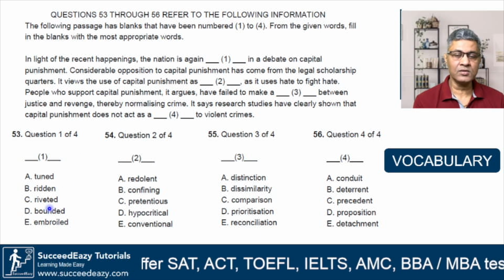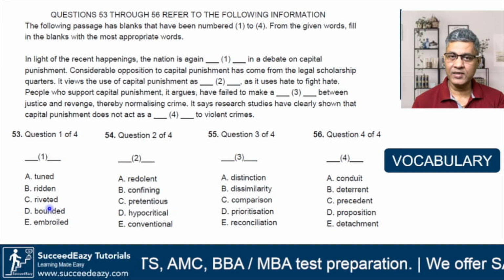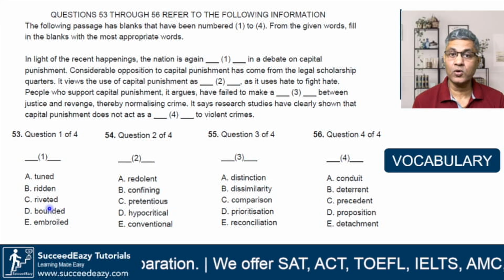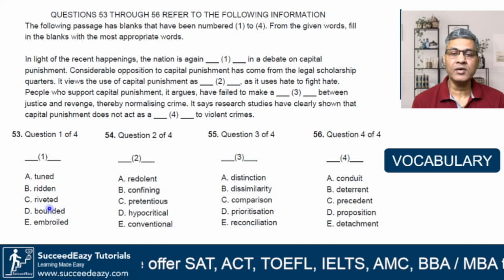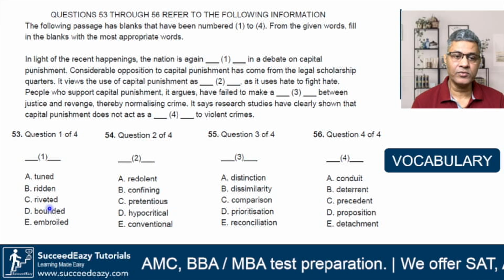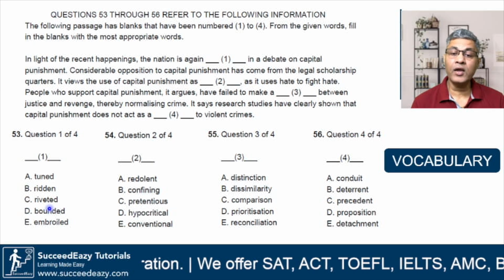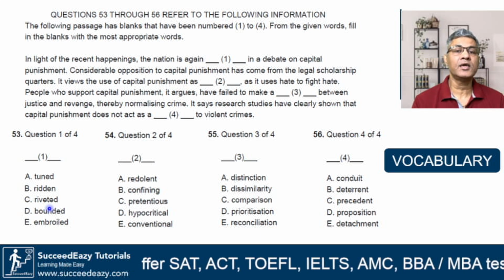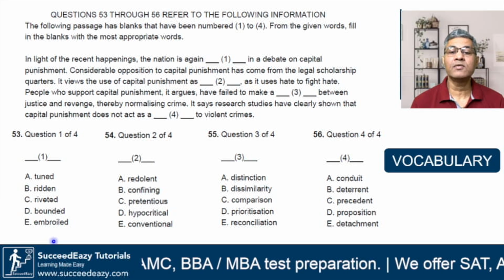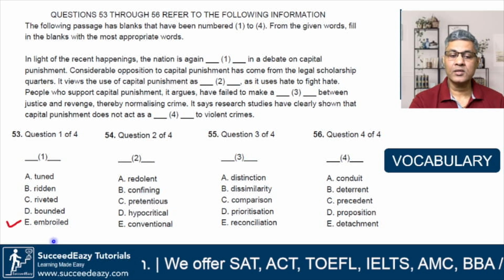Riveted. When you put a rivet to something, for example, you rivet a leather, that means you put the two seams together, right? You rivet them or you join them together. So is it riveted in a debate? No. Bounded in a debate? No. Bound meaning there has to be some kind of a boundary. We are not talking of that. So it is not bounded by a debate. It is embroiled in a debate. Embroiled meaning deeply involved in something, right? So yes, here the word is embroiled. It is deeply involved in a debate on capital punishment, right? All right, so I'll go with option E.